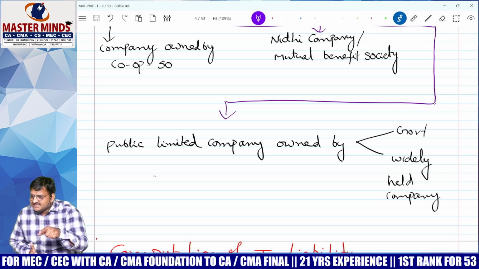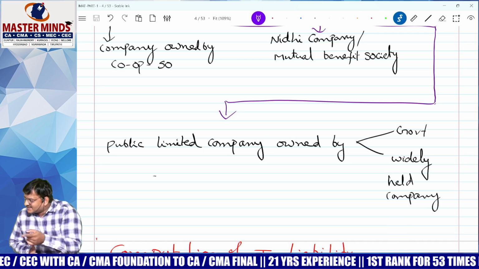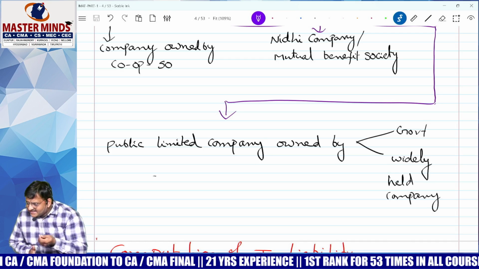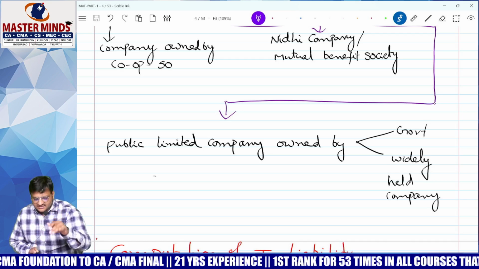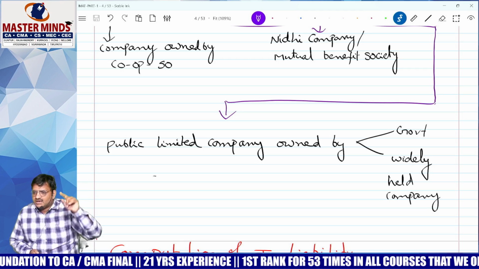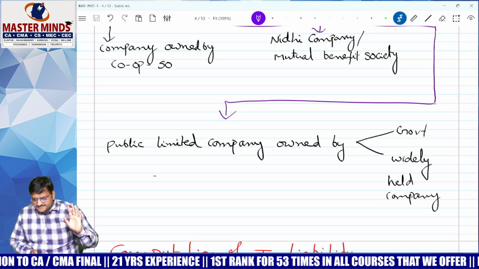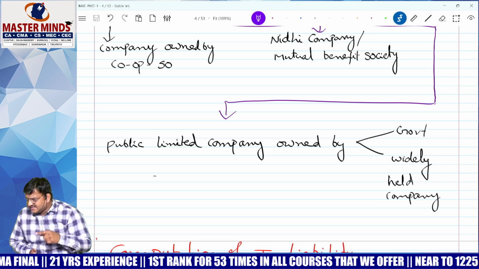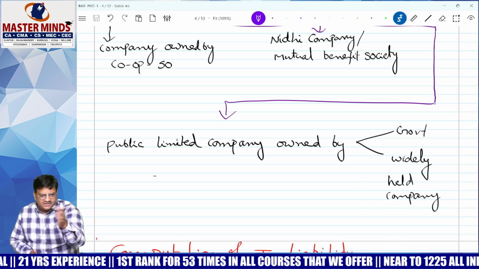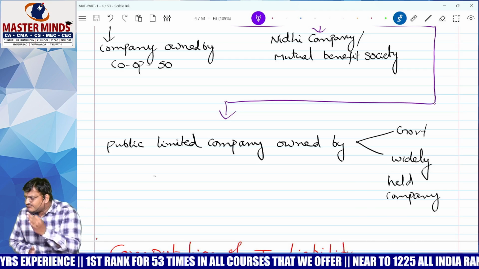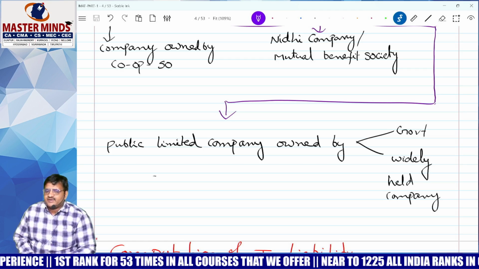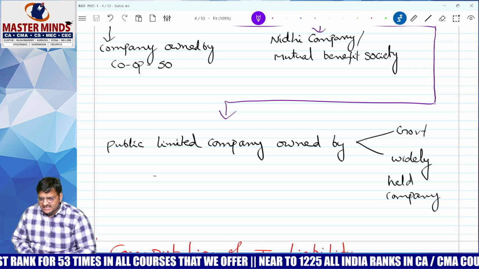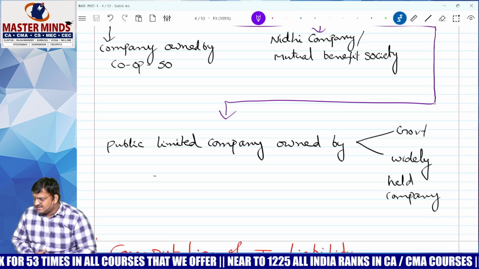In your CA exam, they will not ask you about ABCDs, but without knowing ABCDs, you can't write the English exam. This is also unavoidable and important. All Indian companies are domestic companies. A foreign company which has made arrangements for declaration of dividend in India is called a domestic company. Other companies are pakka foreign companies. Leave it. Another bifurcation: widely held and closely held. What is closely held? Which is not widely held is called closely held.